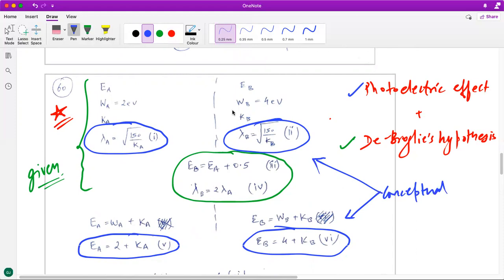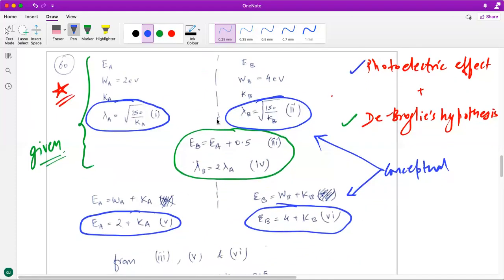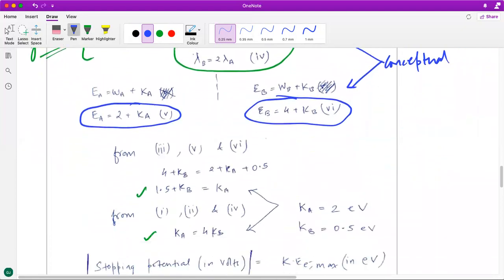Right, so here it is something similar to the previous question, and based on that knowledge of the previous question, we were able to connect these variables and then solve for them.